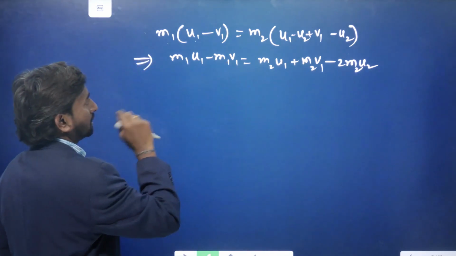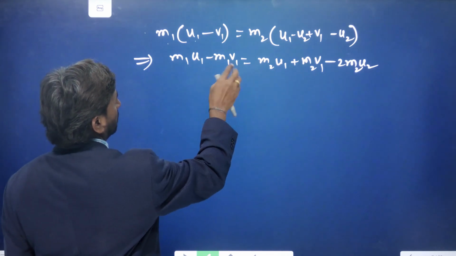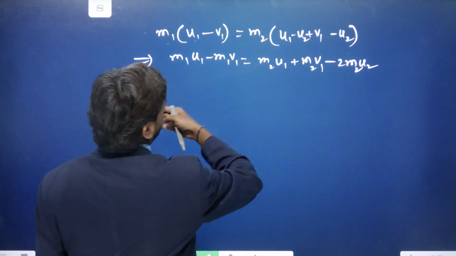One thing we'll do: this minus m1 v1 we will send to that side, and remaining all we will bring to this side.